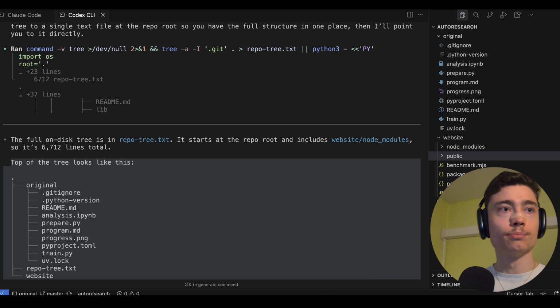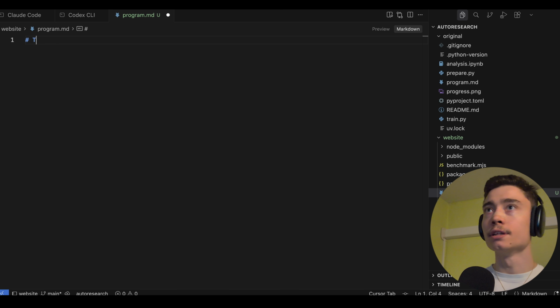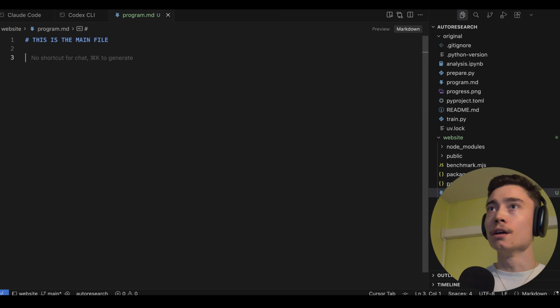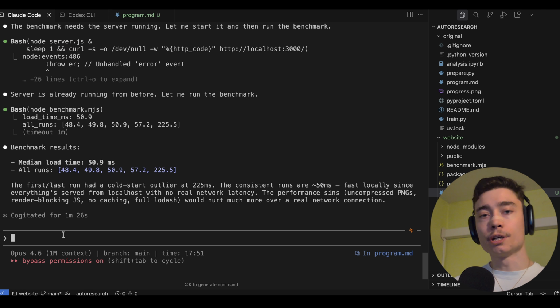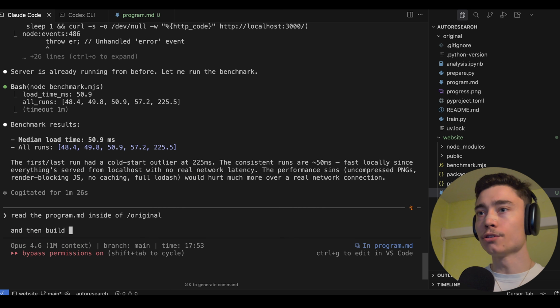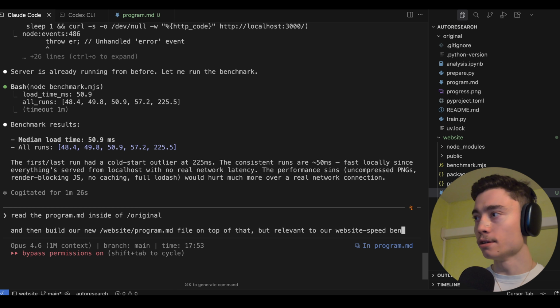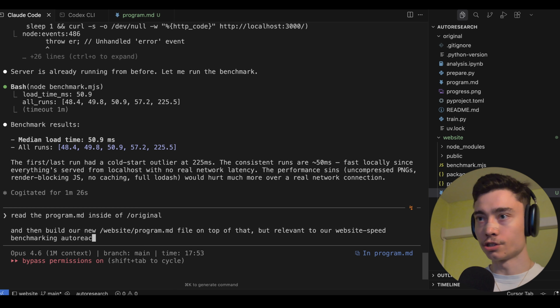Okay, so now the most important part of any AutoResearch loop is the program.md. So I'm gonna go into our website folder, create a new file, program.md, and this is the main file. And actually we can use inspiration from Karpathy, say like, read the program.md inside of /original, and then build our new /website /program.md file on top of that, but relevant to our website speed benchmarking AutoResearch objective.